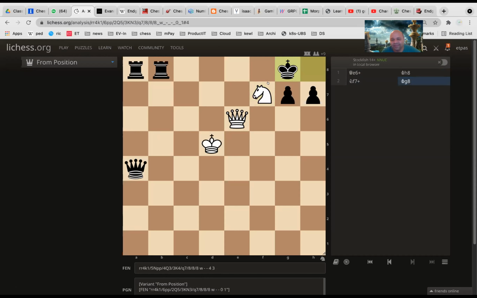Knight to F6. Okay, brilliant move. Very good move. This is called a double check, right? Because there are two checks by the queen as well as the knight at the same time. Now the king can still not go to F8 because if he goes to F8, queen will come to F7 and checkmate with the support of the knight. So the king has to go to H8 again. Now, queen.